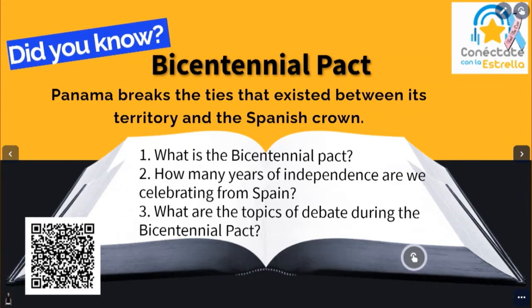This pact is a process of citizens' participation that seeks to agree on proposals for solutions to the main problems that affect our nation. So, how many years of independence are we celebrating from Spain? 200, right? 200 years of independence.